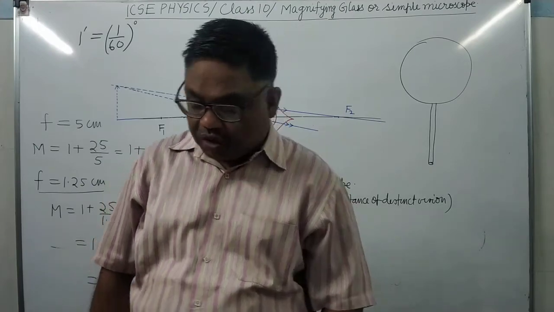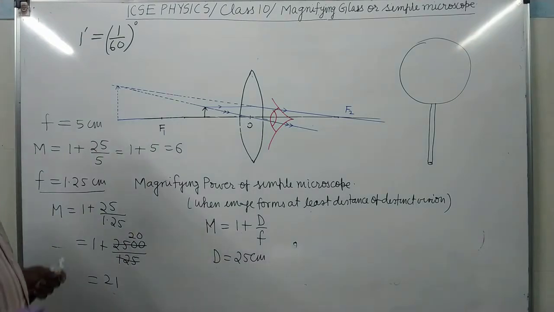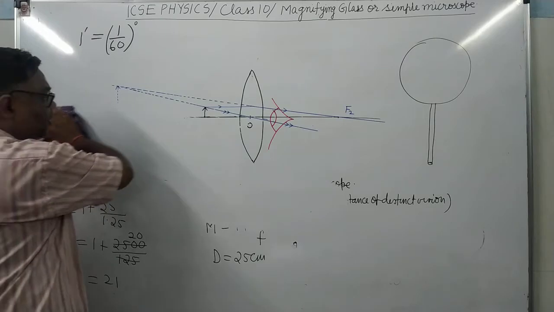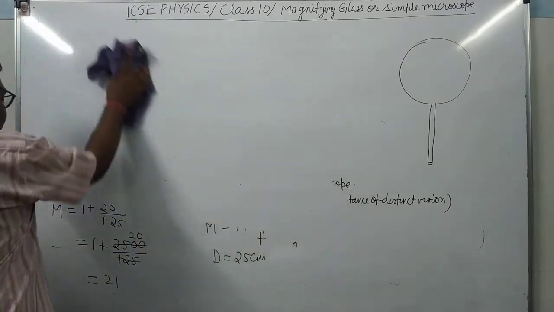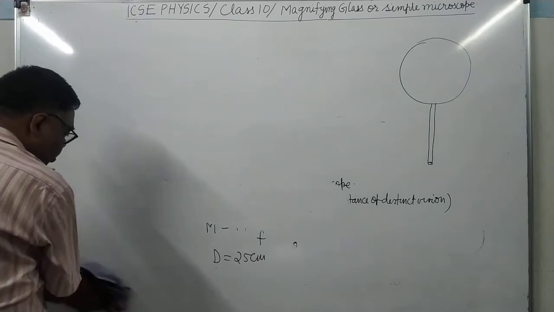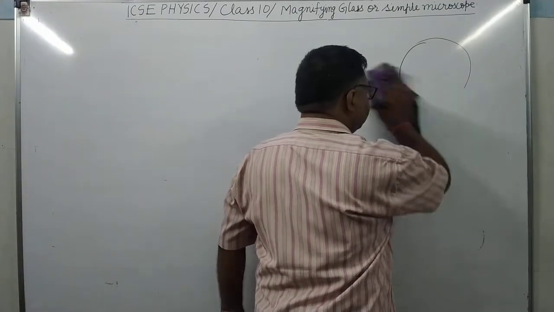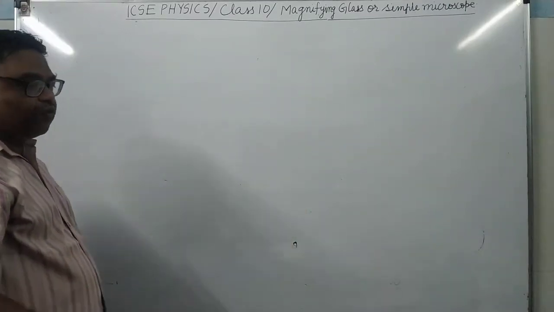So here there is one procedure in which we can determine the rough focal length of a convex lens. Roughly we can obtain the focal length. So first we will explain that method in which we can determine the rough focal length.